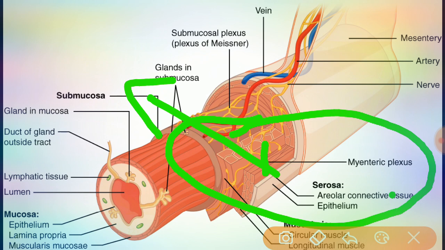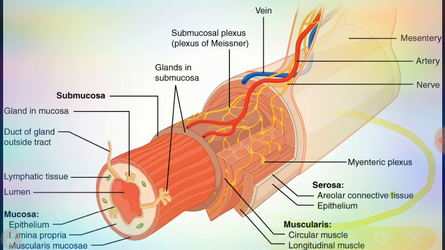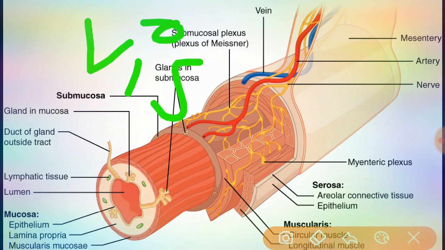Another name for the serosa is the visceral peritoneum, because it forms a portion of the peritoneum, which we are going to examine.